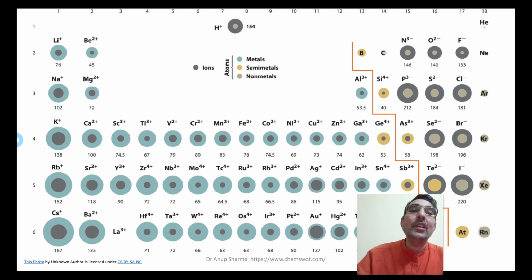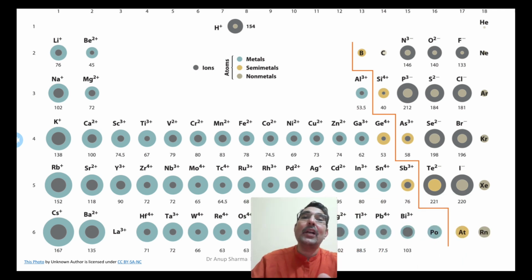Now if you can see, this is ionic size. See lithium, sodium, potassium: in ionic size also the same pattern is followed. As we go down the group, the ionic size increases. So that's how it is. As we go down the group, the size will always increase.